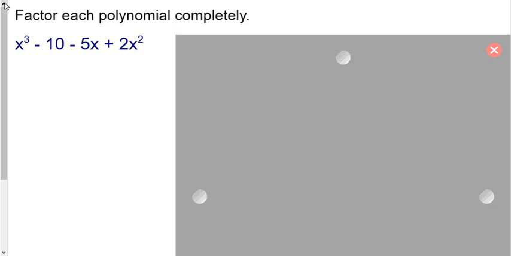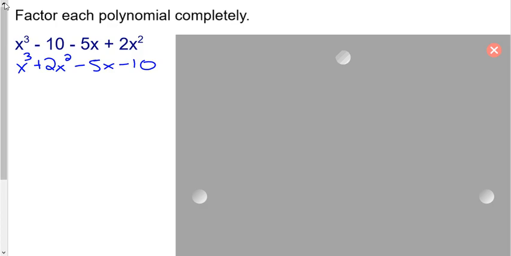Looking at the next one. One of the issues we have is that problems need to be written in standard form. And so you may want to make yourself a note of this, that they need to be in standard form. Since this one is not in the standard form, we are going to rewrite it in standard form. So we'll put our x cubed term first, and then 2x squared minus 5x minus 10.